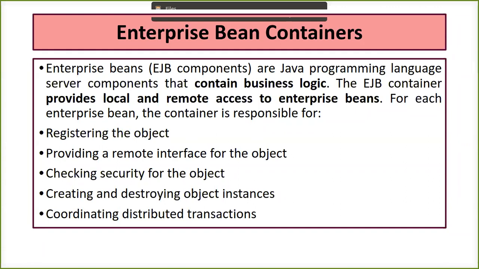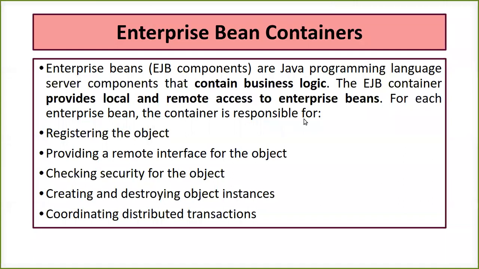So we are going to write the EJB code inside a Java code.